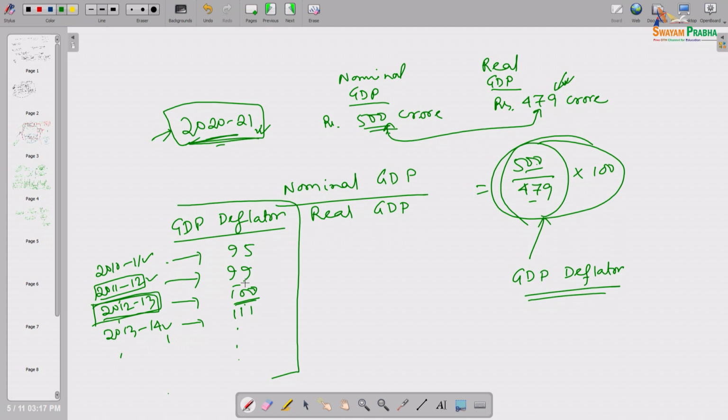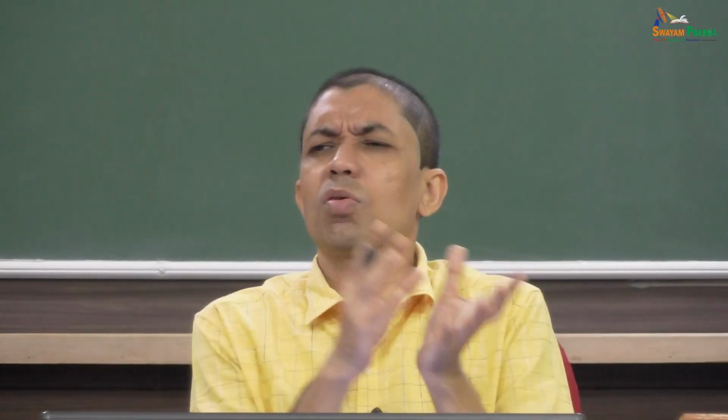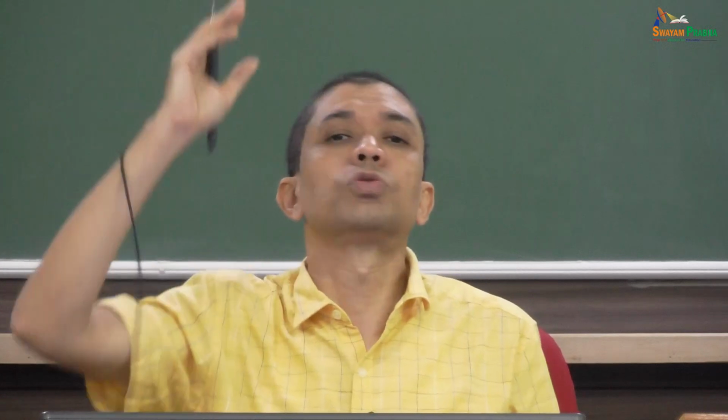This price level is not a single commodity's price level. It is overall commodities: food, meaning bread, cloth, milk, maybe a haircut, some other service, domestic help service. So many goods and services are produced, right. If you consider a general price level for all those goods and services, that is reflected by this 100. This year's overall price level is 100. Compared to that, this year's price level has increased 11% from this year, and so on.